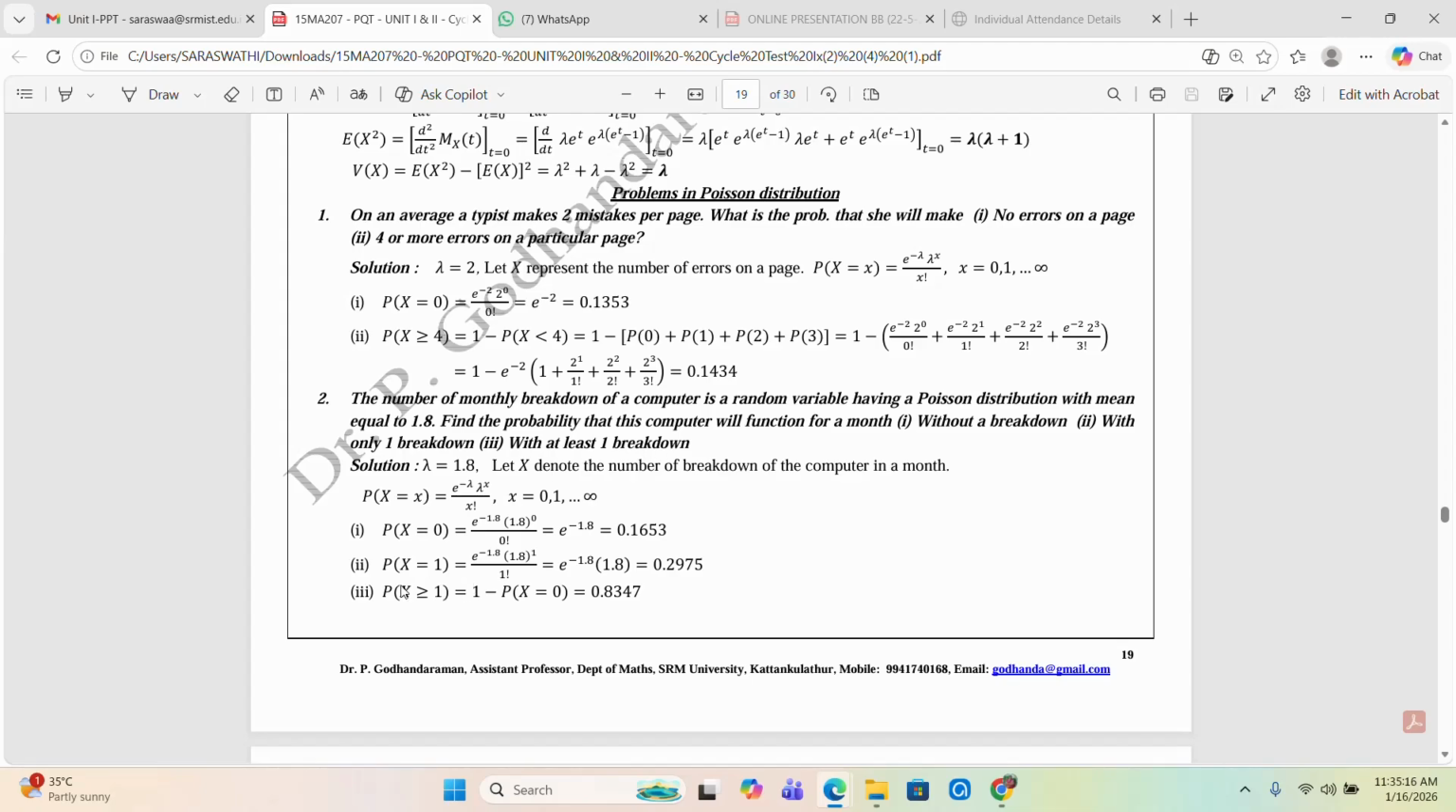Next is with at least one breakdown. So at least one, the probability notation is greater than or equal to 1. With the shortcut notation, P of x greater than or equal to 1 is 1 minus P of x less than 1. So x less than 1 is the value of x equal to 0. So 1 minus P of x is equal to 0. We already have the calculation of x is equal to 0 as 0.1653, and subtracting from 1 it is 0.8347, the calculation of with at least one breakdown of your computer.